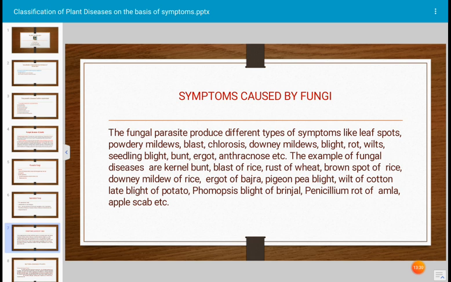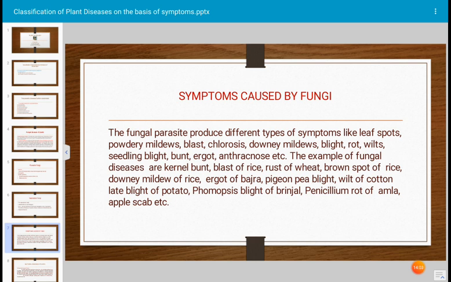Blast is one of the types of symptoms. And chlorosis is yellowing from loss of chlorophyll. Yellow spots are formed on the leaf because of the interaction of the pathogen. The chlorophyll gets disturbed in the cell, and a yellow spot develops external to the infected leaf; that is chlorosis. Downy mildew I just discussed. And blight is one of the symptoms.